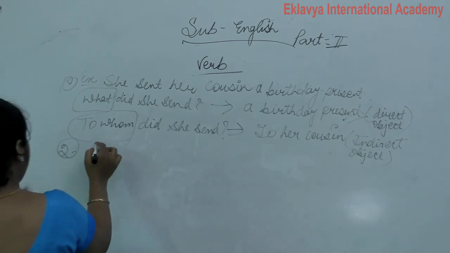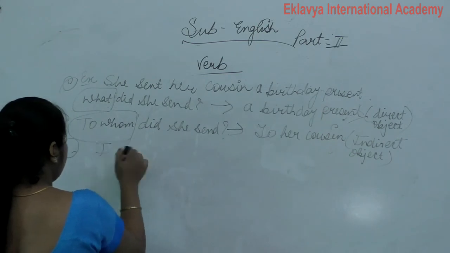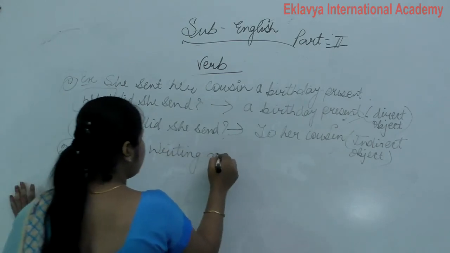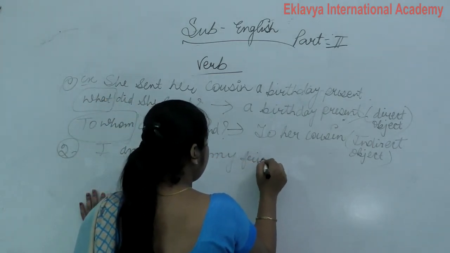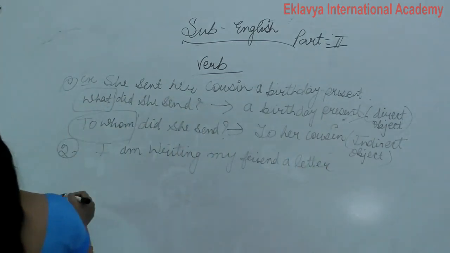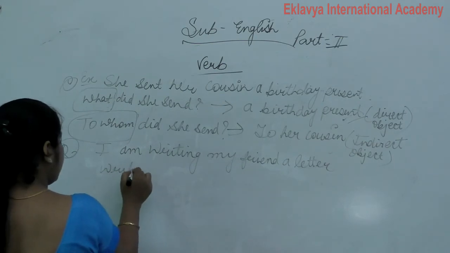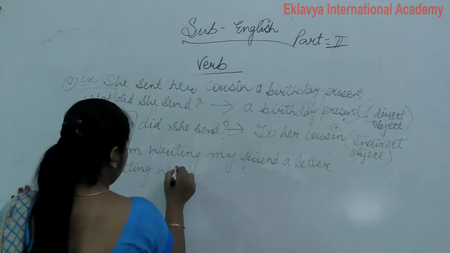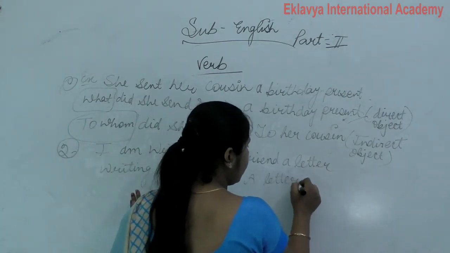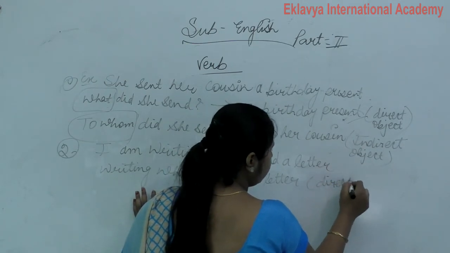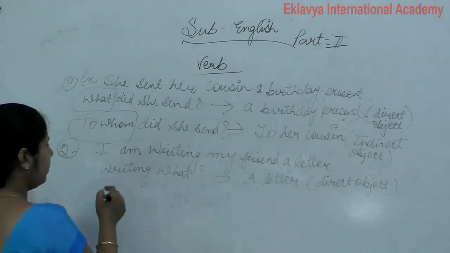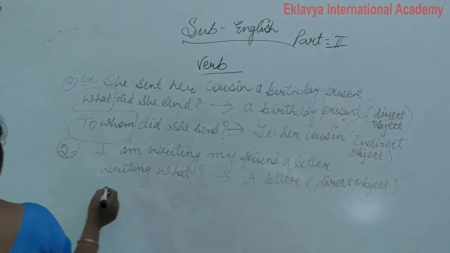This is the first example and now the second. I am writing my friend a letter. Writing what? The answer is a letter. So this is called direct object. Clear? And I am writing to whom?